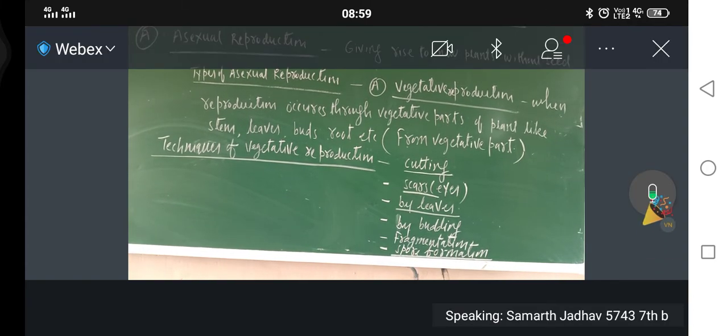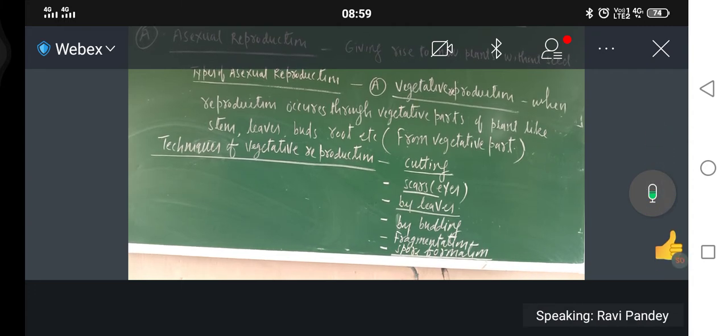So, asexual reproduction. What is the meaning of asexual reproduction? Giving rise to new plants without seed. That is called asexual reproduction. Now, types of asexual reproduction. That is vegetative reproduction.